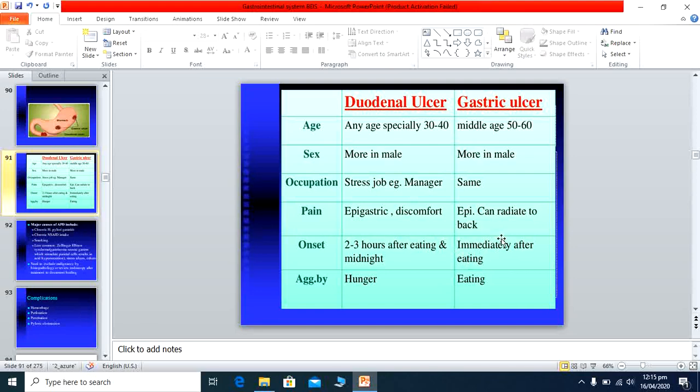In gastric ulcer, pain occurs immediately after eating. When we eat the food, acid secretion occurs from the parietal cells, and the acidity increases in the stomach, and the patient immediately feels pain. It is aggravated by hunger, and it is aggravated by eating. Whenever eating is increased, pain also occurs in the stomach area, because whenever he eats, pain immediately starts.